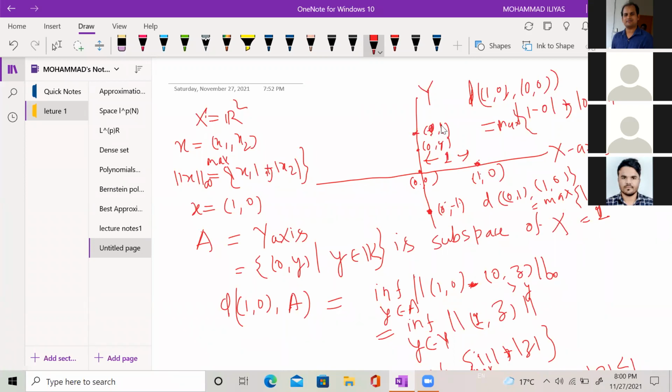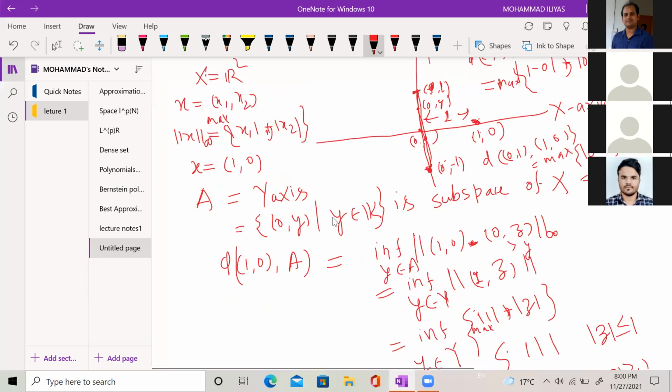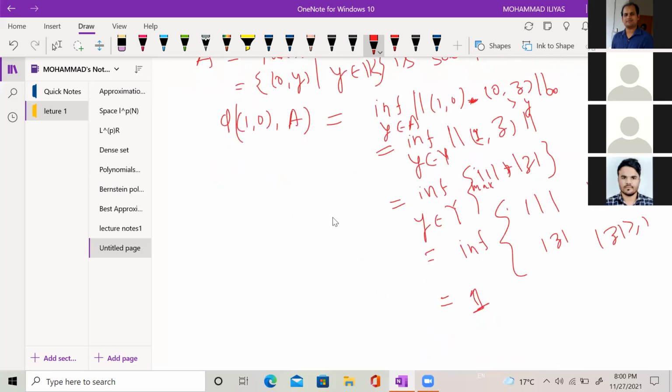Because y lies between minus 1 and 1, again the distance is 1. So one can see that this whole portion on the y-axis is a best approximate to the point (1, 0). Basically, I want to show that the best approximate may not be unique.